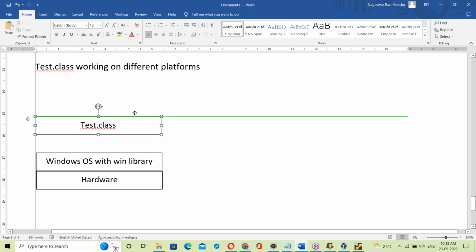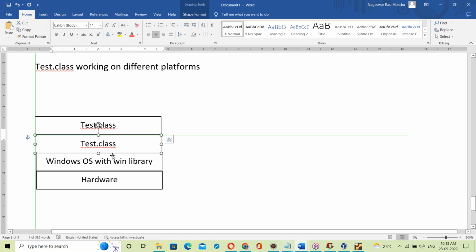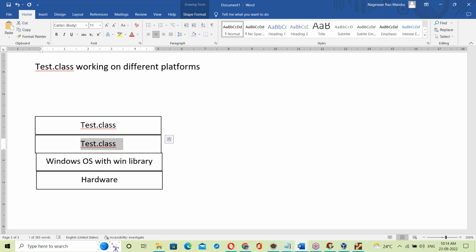For linking between the Test dot class file and the Windows OS, one more layer comes into the picture. Between the dot class file and the Windows OS library, one more layer. What is that layer? Can you guess it? That layer is the JVM, Java Virtual Machine.